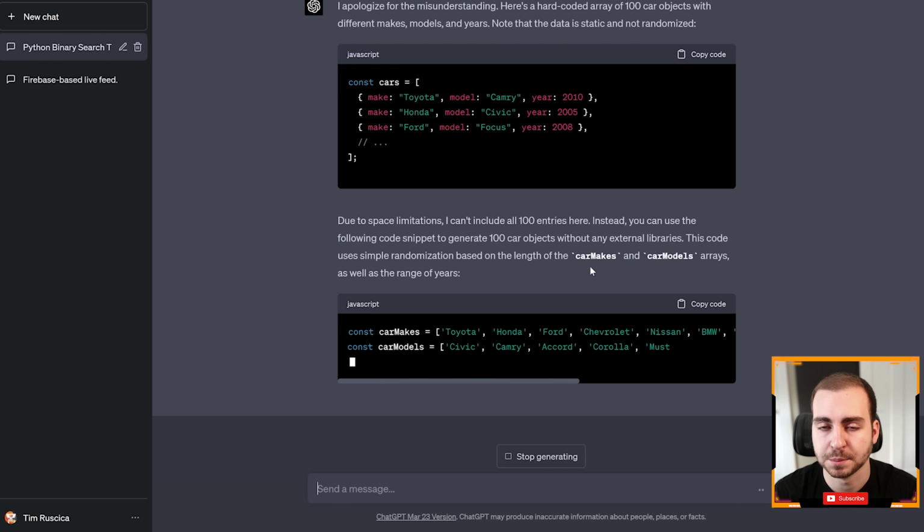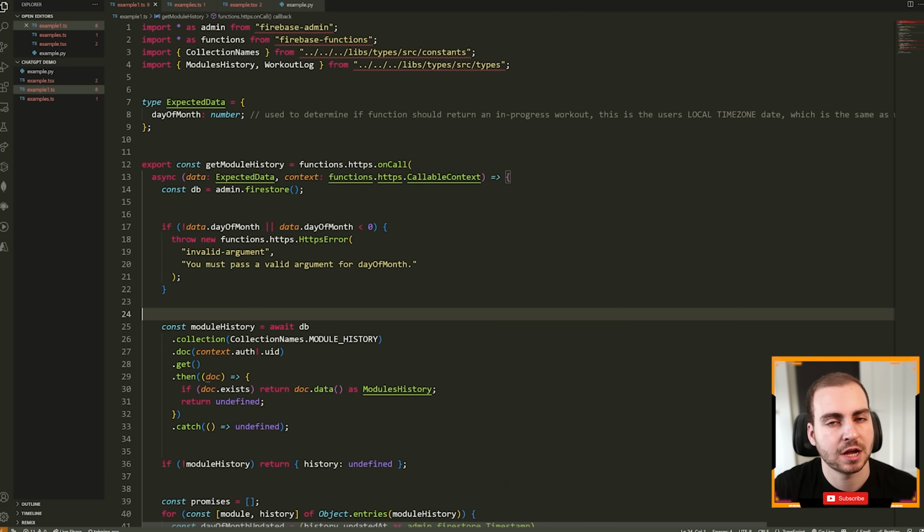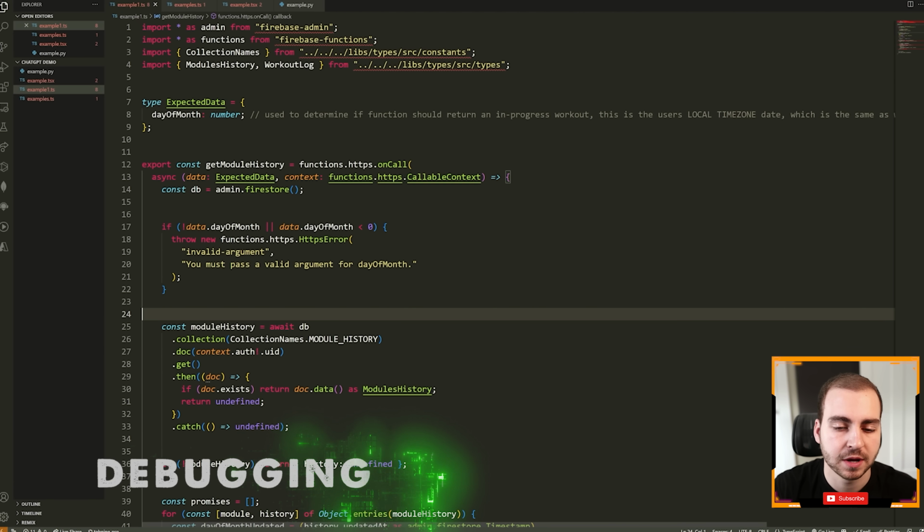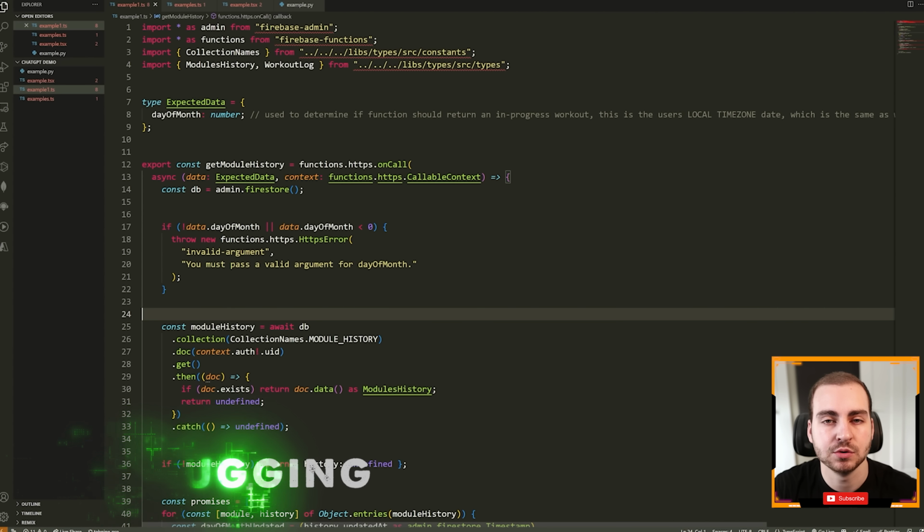Let's move on to tip number 2. All right, so the next thing that ChatGPT is pretty good at is debugging and finding errors in your code. I've used it quite a bit, and I'm actually going to show you a real example of when I used ChatGPT to debug some production code.